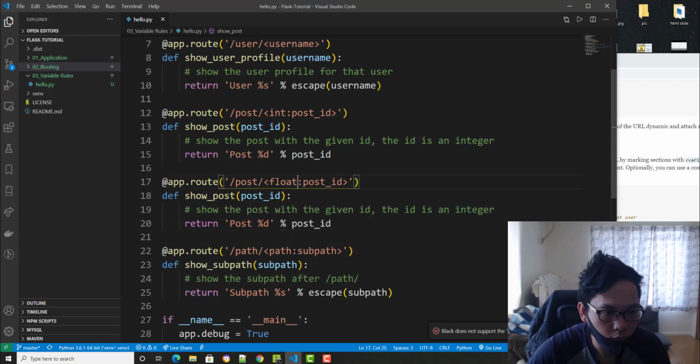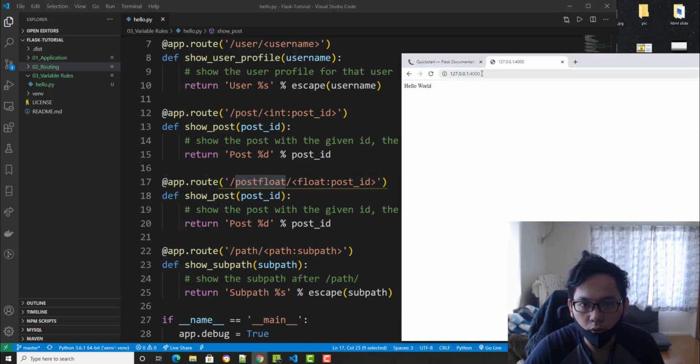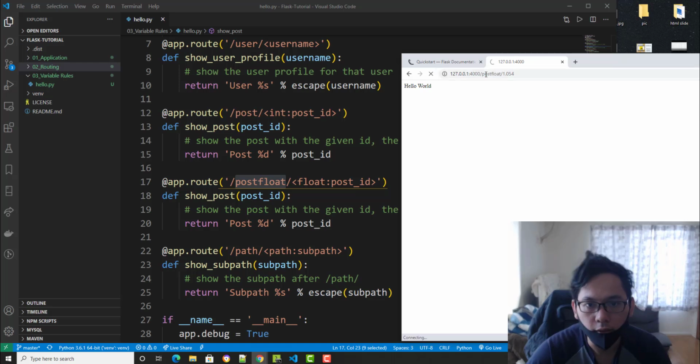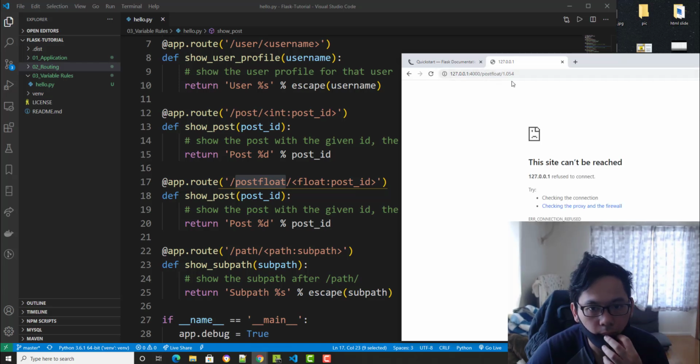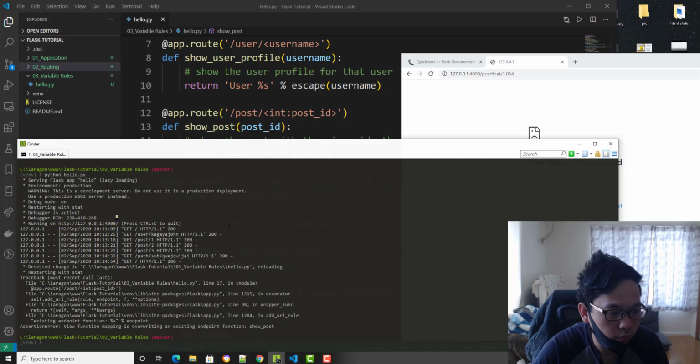Float, post ID, let's say post float, let's pass it, something like that. Okay, it's not running. We need to run it one more time.